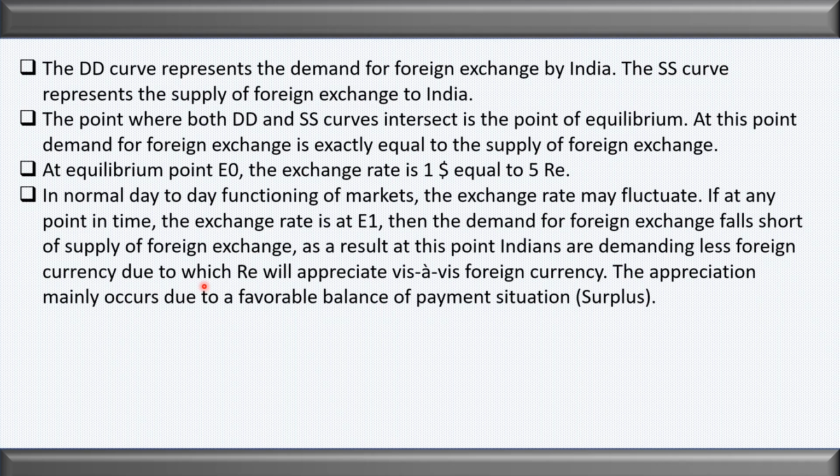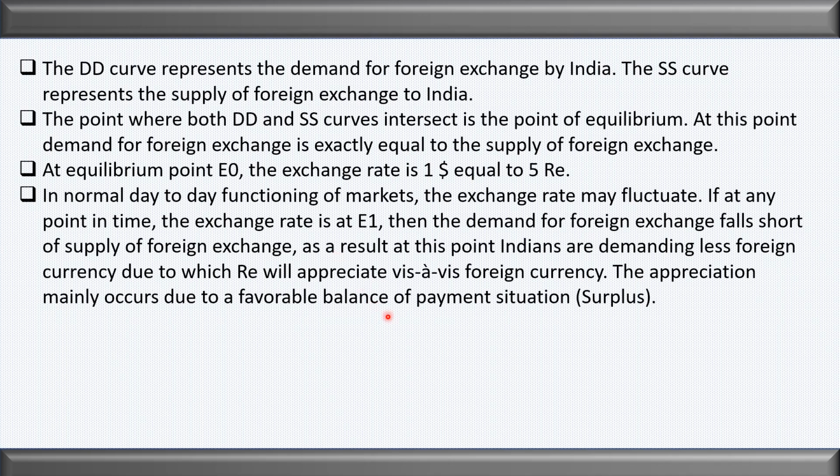When the foreign exchange reserve increases, what will happen? It means that the domestic currency becomes stronger. As I told you, there is a direct relationship between reserve and the strength of the currency. When the reserve increases, the domestic currency becomes stronger. Clear? It means the supply will increase, because the reserve has increased.